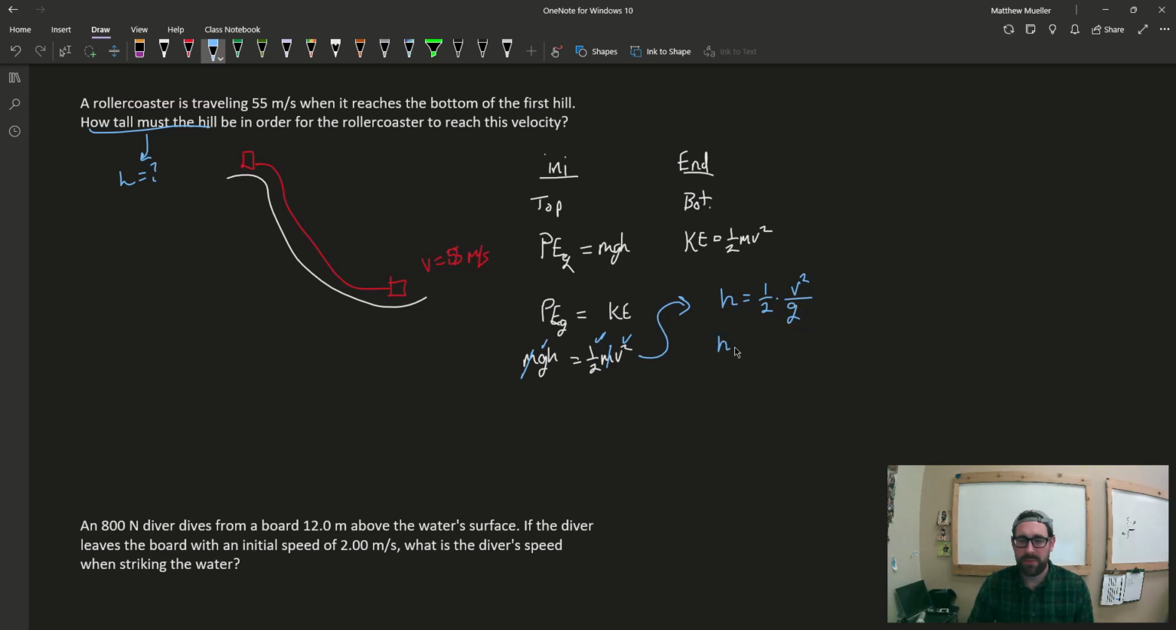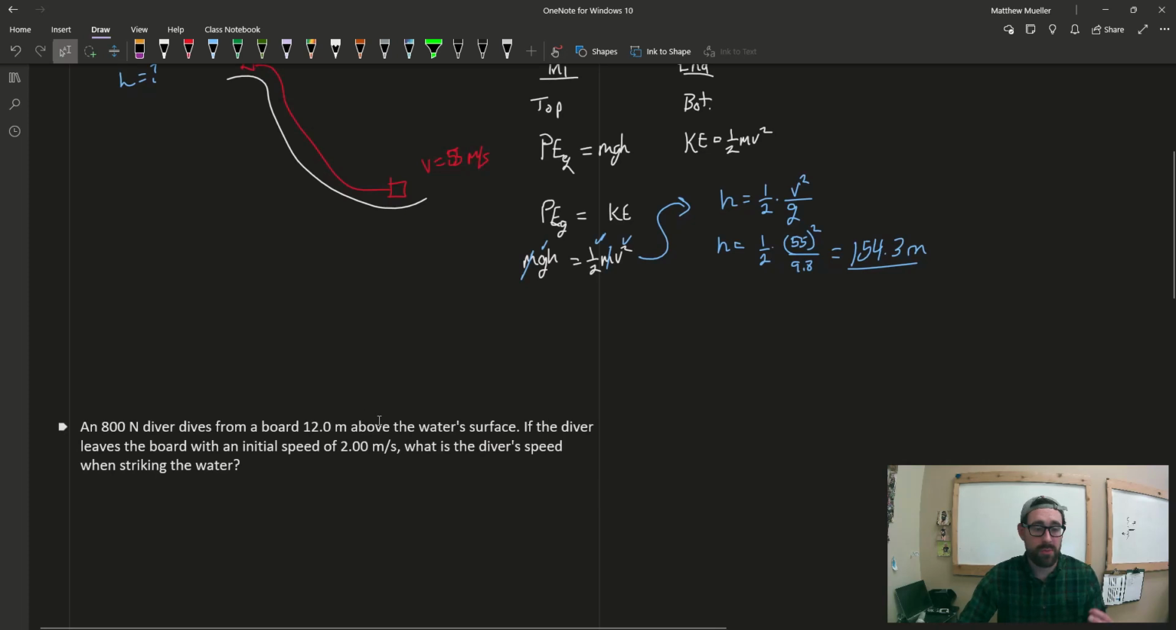And so now we just have to plug in our values. We're going to get 1/2 multiplied by 55 squared all over 9.8 meters per second squared. And so that's going to give us a number there. Doing some quick math, we end up with 154.3 meters as our height. So it's a pretty tall roller coaster. Okay, so there we have it. We can continue on doing more energy problems like that.